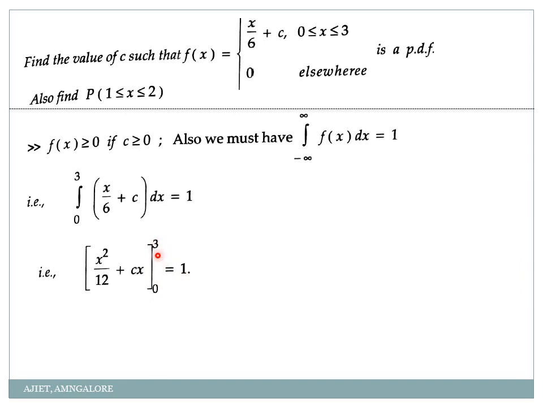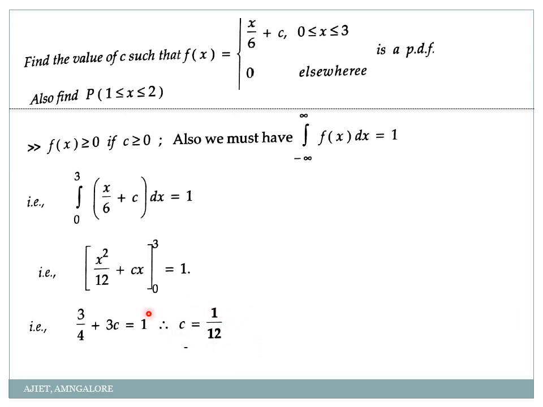So when I apply the limit here, 3 square is 9, 9 by 12 plus c into 3, correct? See, 9 by 12 is 3 by 4 plus 3 into c is equal to 1, or you solve for c, 3c is equal to 1 minus 3 by 4, or I will get 1 by 4. So then 3c is equal to 1 by 4 or c is equal to 1 by 12.